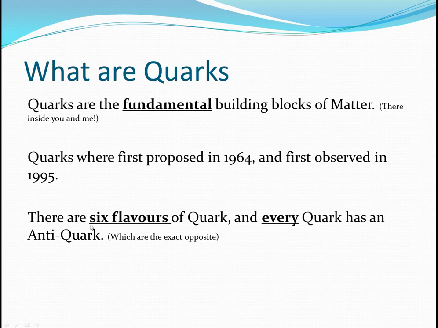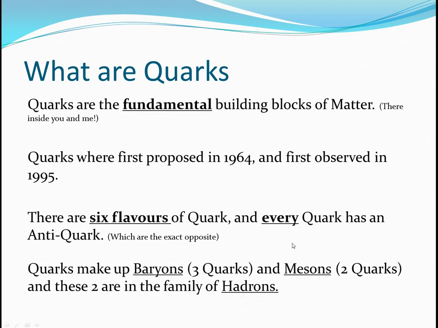There are 6 flavours of quark, and every quark has an antiquark, and take note of that because you'll need to know that. So the main family is hadrons, and branching down from hadrons are baryons and mesons. Baryons have 3 quarks inside them, mesons have 2 quarks inside them.